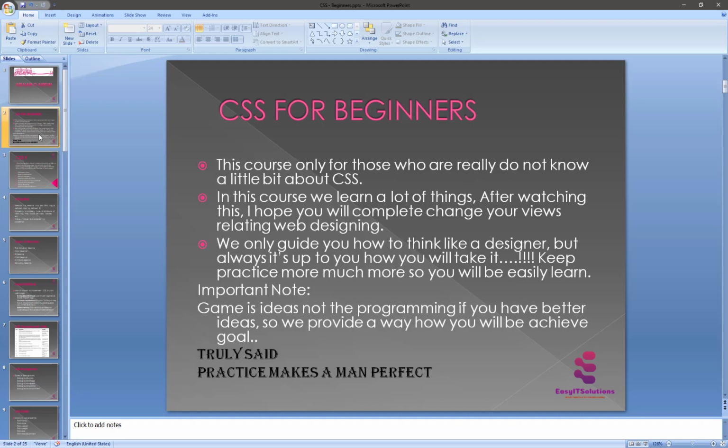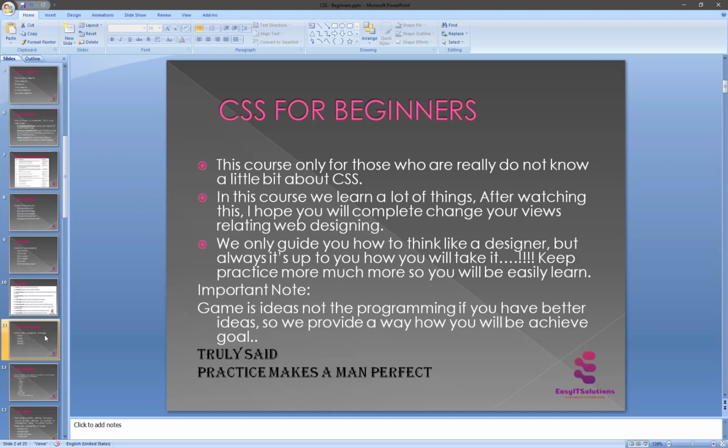And another thing, I already told you the important thing: the game is ideas, not the programming. However good you are in programming, it doesn't work as much as being good in ideas, because it decides the impact of your designing. So if you have a better idea, we provide a way for you to achieve your goal. So keep practicing more and more, and you will learn. Okay, Allah Hafiz.